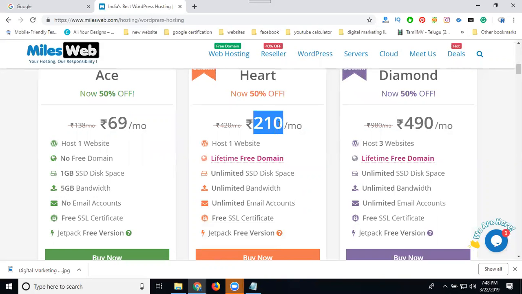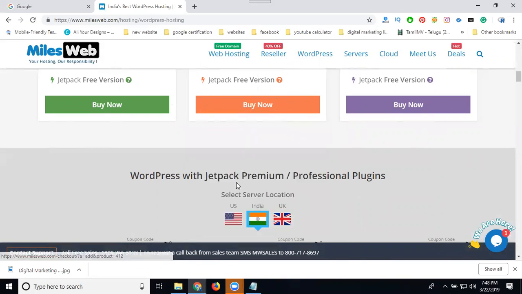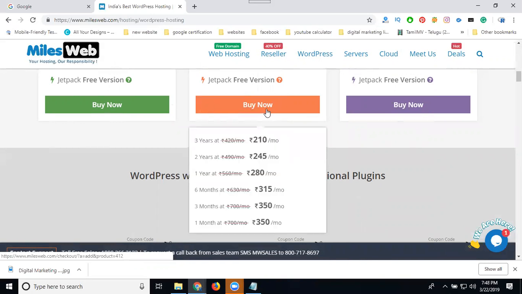But on any hosting purchase, the first year will get a discount of up to 50%. Hosting can be purchased for 1 month or 1 year, 2 years or 3 years. Any hosting can be purchased up to 3 years; more than 3 years we can't purchase. So the options are 1 month, 3 months, 6 months, 1 year, 2 years and 3 years.